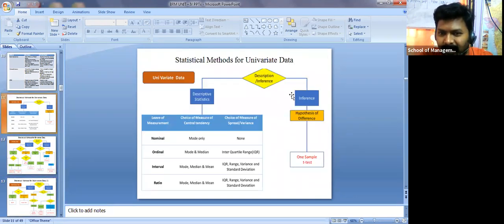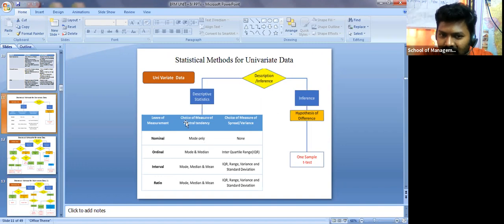If it is univariate data, what is univariate data? It is only one variable. Now obviously, if it is only one variable, then you can do only description or inference. Based on that one variable, you can write inferences or a description. Suppose you want descriptive statistics. We have measurement scales, how many? Four: nominal, ordinal, interval and ratio.